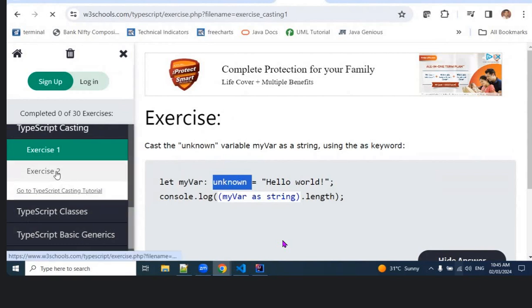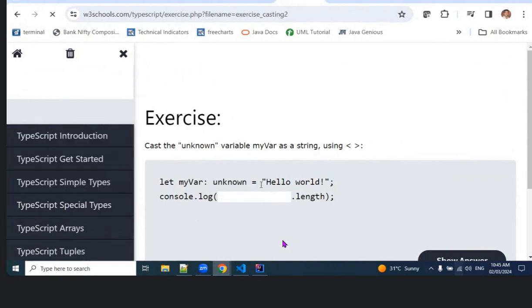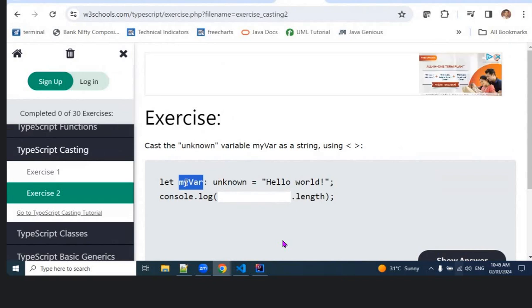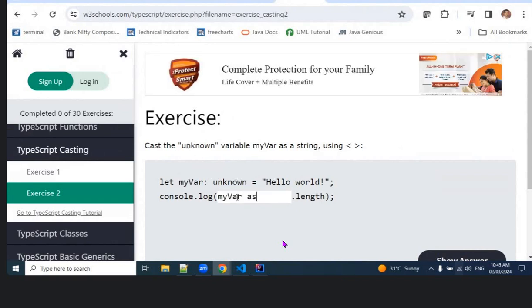It's more about like if I do one class, it will be easier, I think. Same thing, no? As string. Read it properly. So cast the unknown variable myvar as a string using the less than greater than operator. Using less than greater than operator.